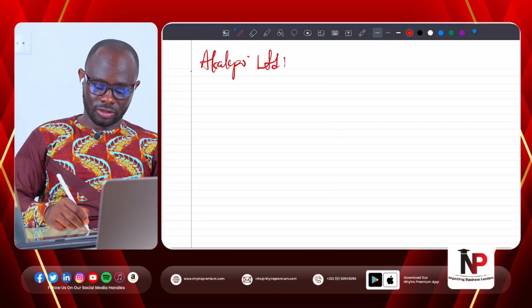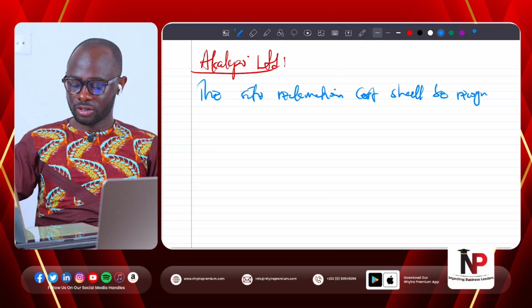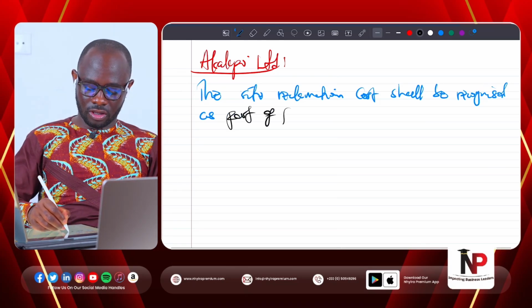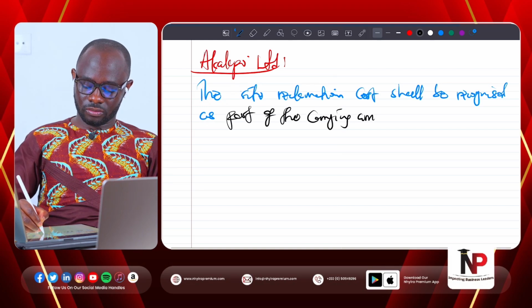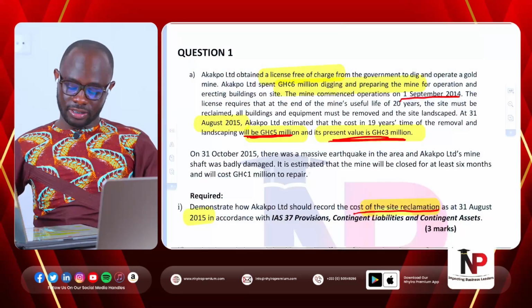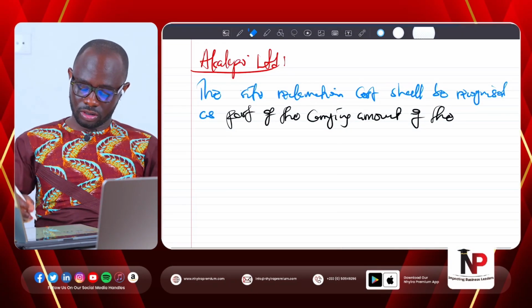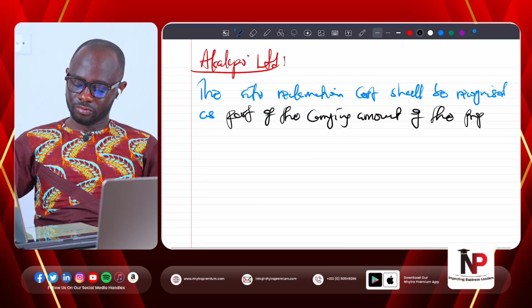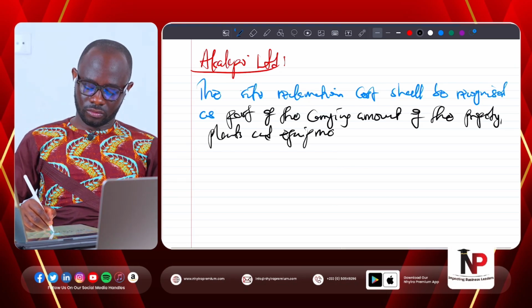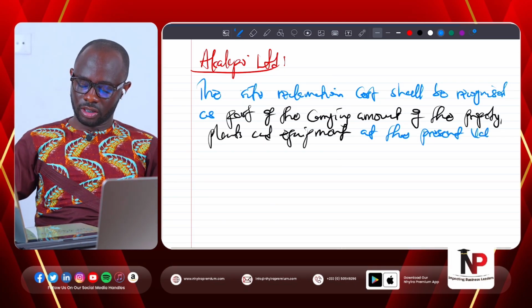So, Acclaimed Limited, the site reclamation cost shall be recognized as part of the carrying amount of the, let's see, they said they have to remove the building and the equipment, so it should be part of property, plant and equipment, as part of the carrying amount of the property, plant and equipment, at the present value.